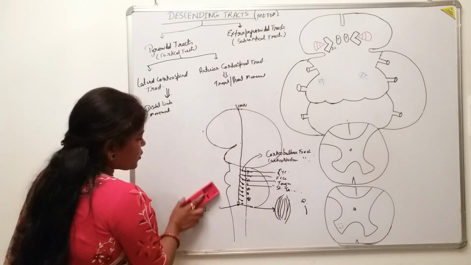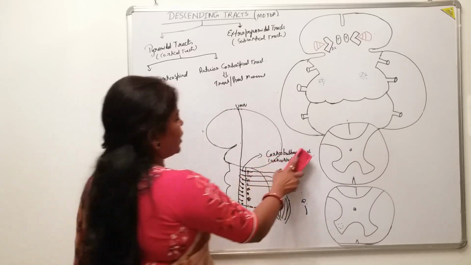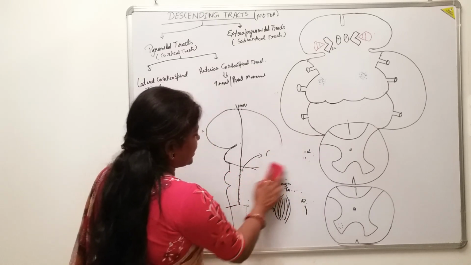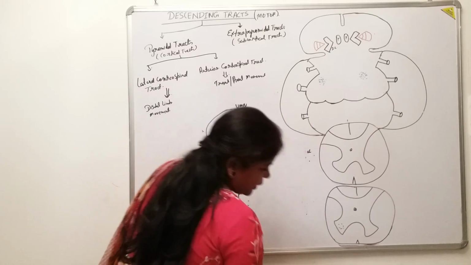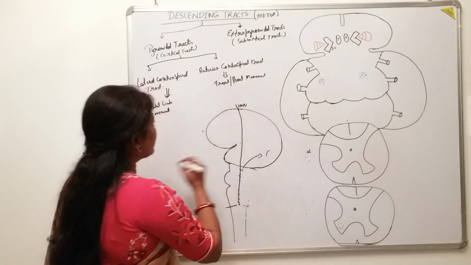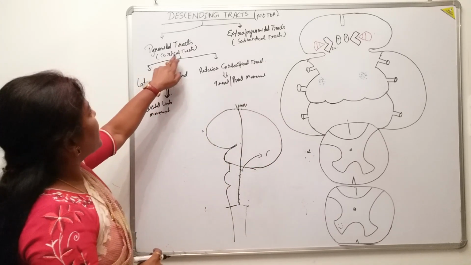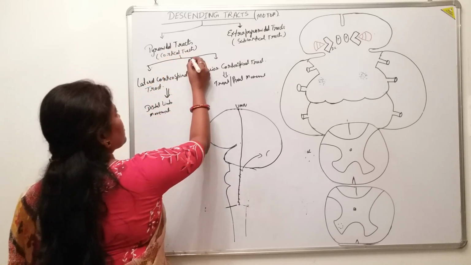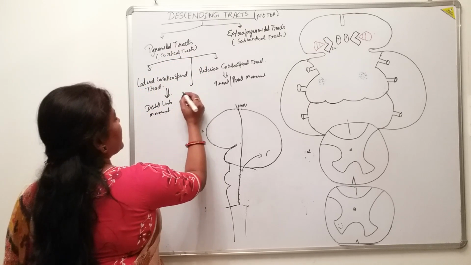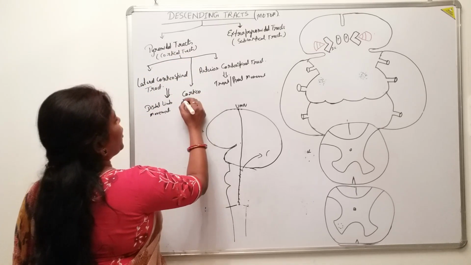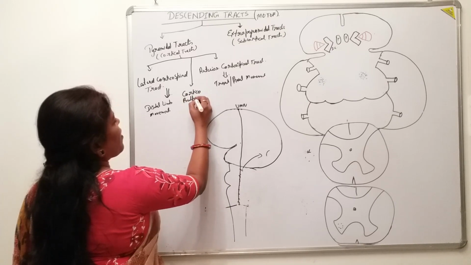So this was all about the corticobulbar or the corticonuclear tract, which is also a part of the descending tracts. It is also included in the pyramidal tracts. So you can also write it in here, corticobulbar tract.